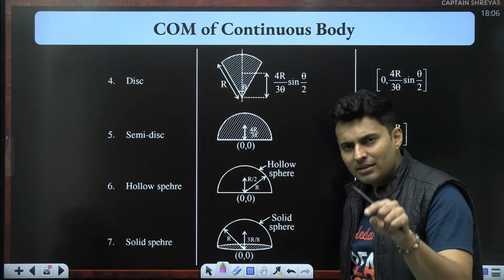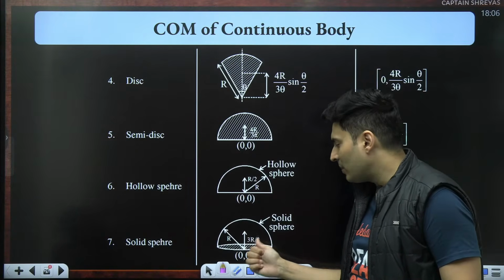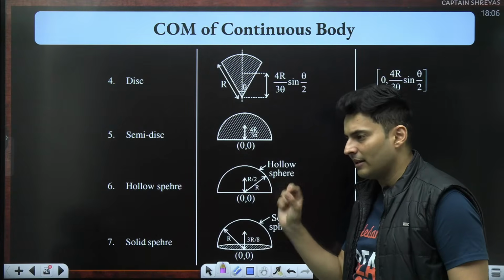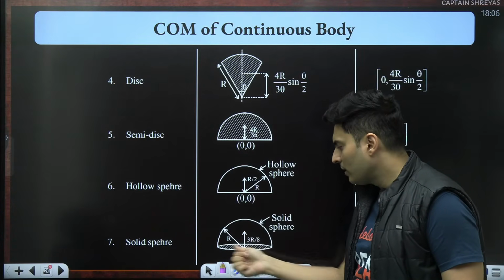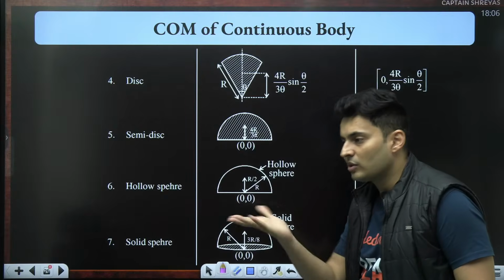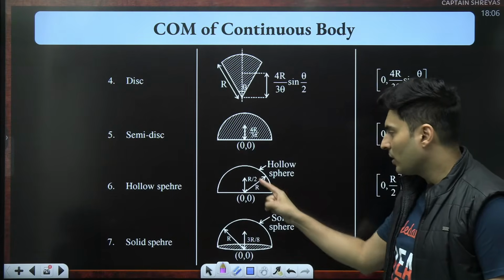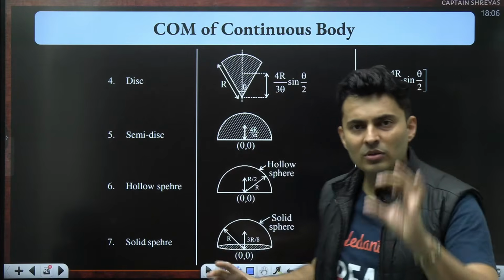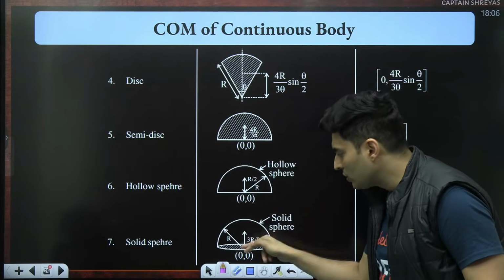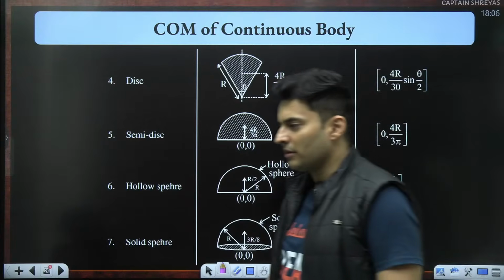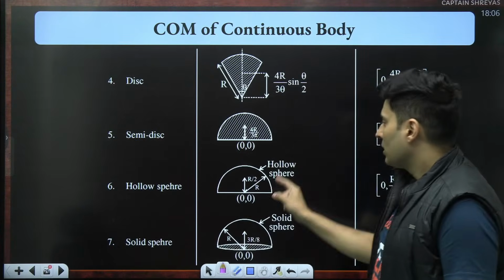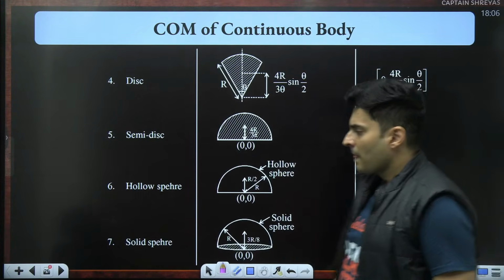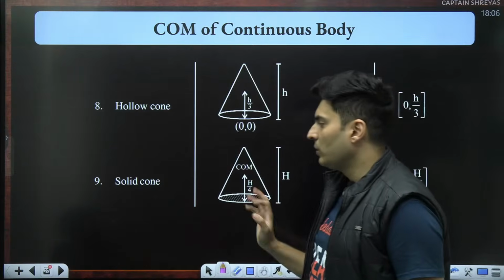For solid, it is slightly below. It is at 3r by 8. 3 by 8 is slightly less than half. So it is slightly lower, closer to the base of the solid sphere. That's how you can remember. Sir, I remembered r by 2 and 3r by 8. Don't be confused. The smaller one will be closer to the base, and that's solid sphere. Great. So this is done, and hollow cone and solid cone is done.